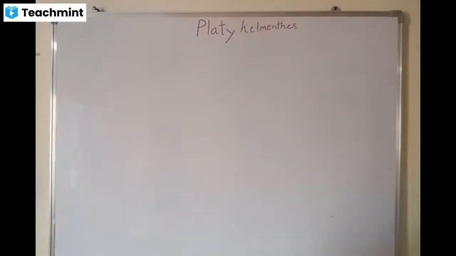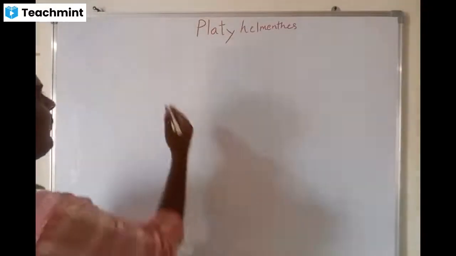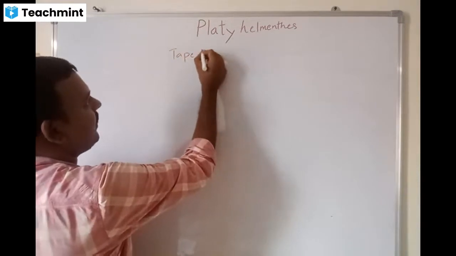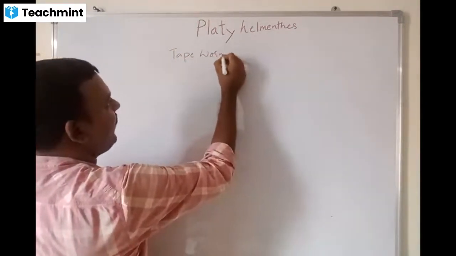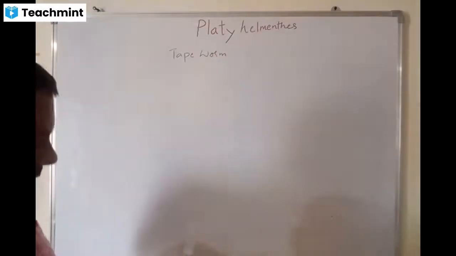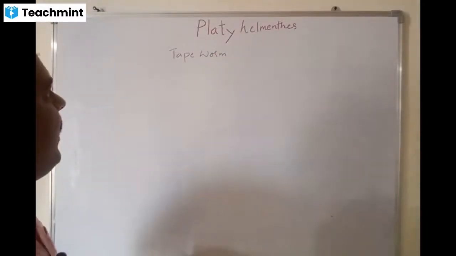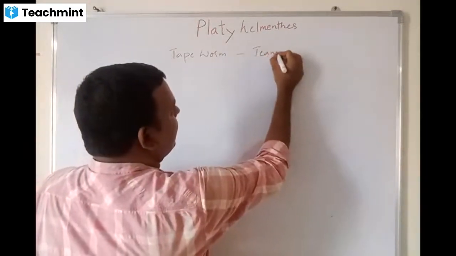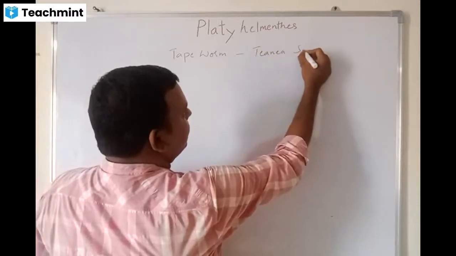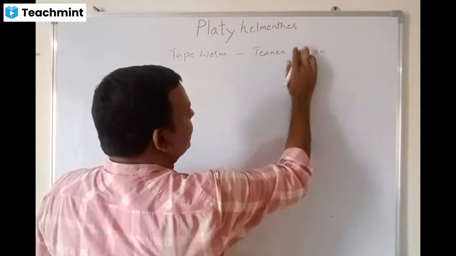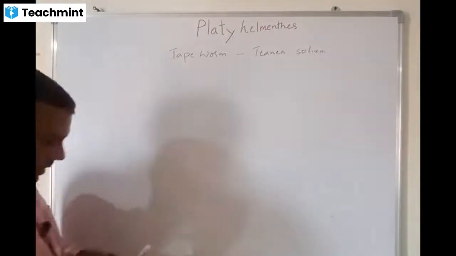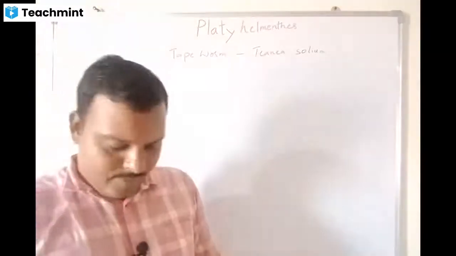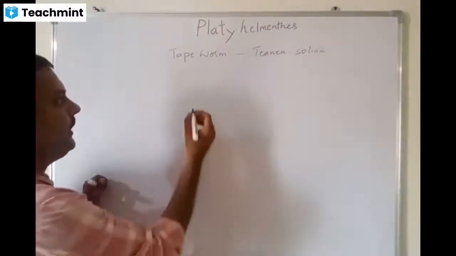Now let us see some examples of the platyhelminthes. One is tapeworm, because these worms look like a long measuring tape. That's why we call it tapeworm. Scientific name is Taenia solium, because this Taenia solium is transmitted by a vector, which we call pigs.